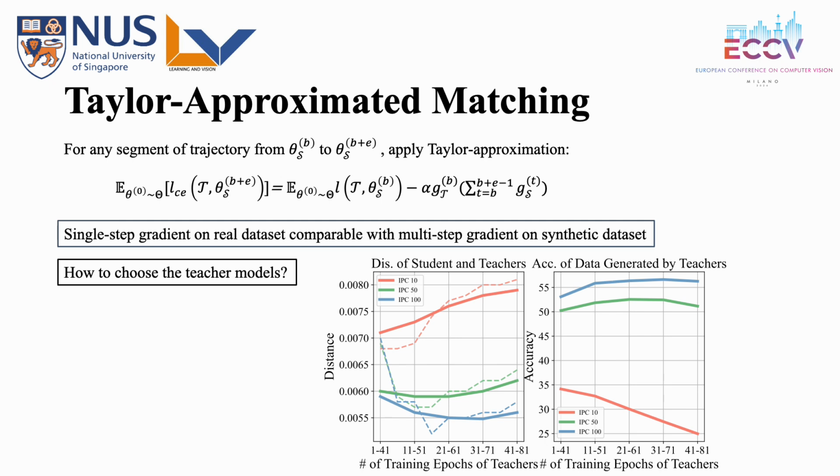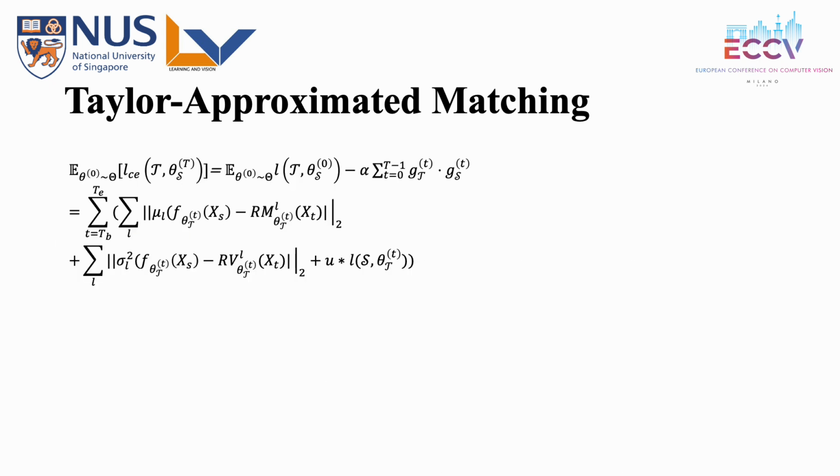However, here comes another question: how to choose the teacher model. Here we calculate the distance between the teacher model and the student model at each stage, which, as we can see, basically matches the variation in the final results. So here is our optimization objective.